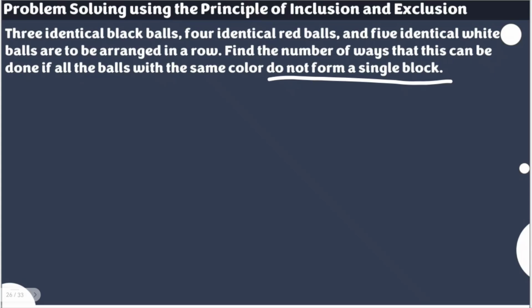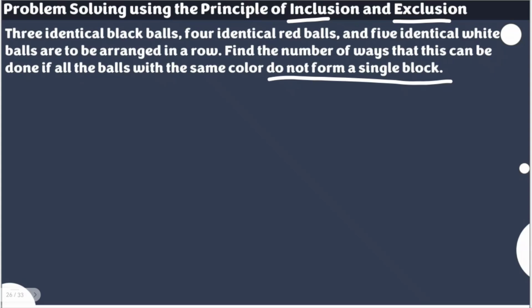Because once we remove those total ways that those balls of the same color are forming a single block, then definitely the result will be the number of ways that all of those balls with the same color do not form a single block. That's the idea here. Now next, how is this related to the principle of inclusion and exclusion? Here comes the situation if we're going to solve for the number of ways that the balls of the same color will form a single block.